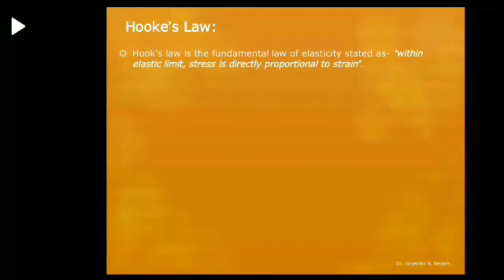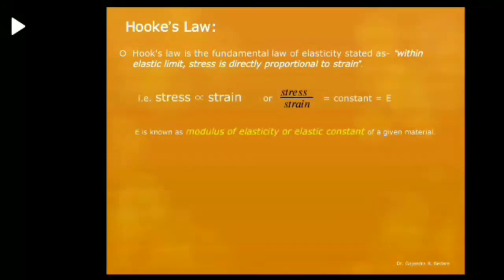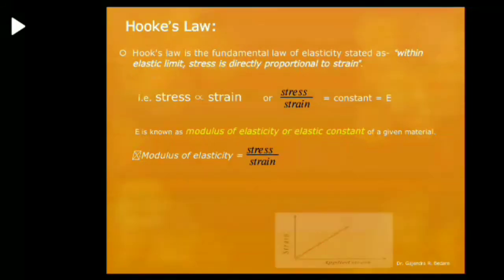The next one is Hooke's law. Hooke's law is actually a relation between the stress and the strain. It is the fundamental law of elasticity and is stated as: within elastic limit, stress is directly proportional to strain. So we can write stress proportional to strain, or stress upon strain equal to constant, and it is equal to capital E. Capital E is known as modulus of elasticity or elastic constant of a given material. So we can write the formula as modulus of elasticity equal to stress upon strain.